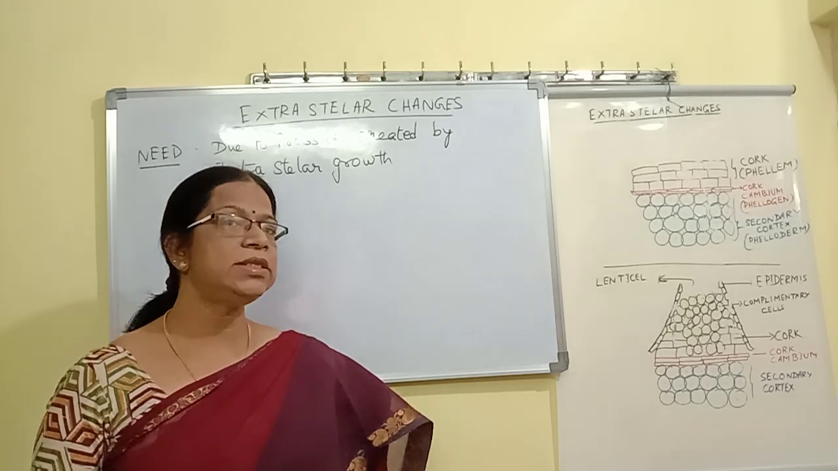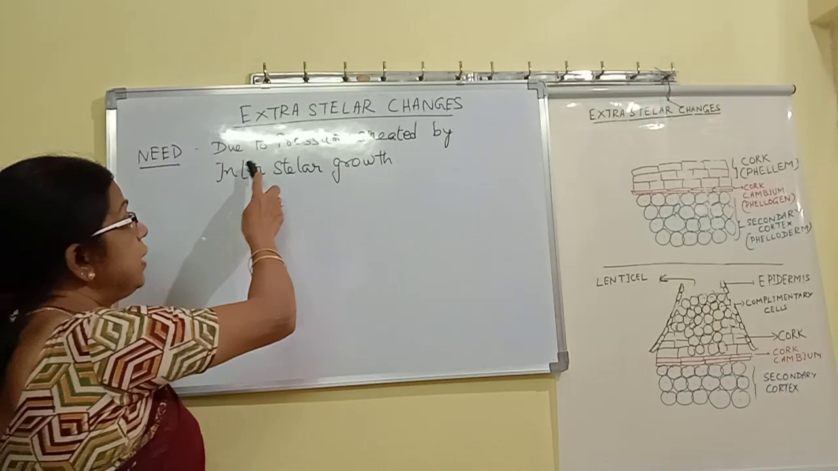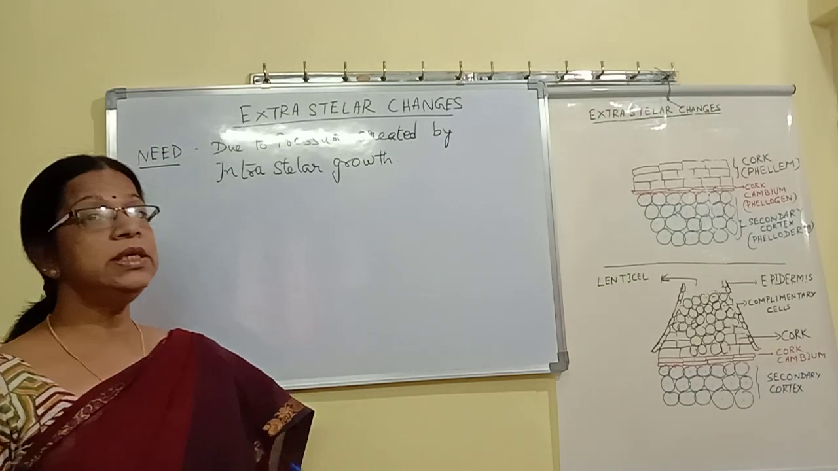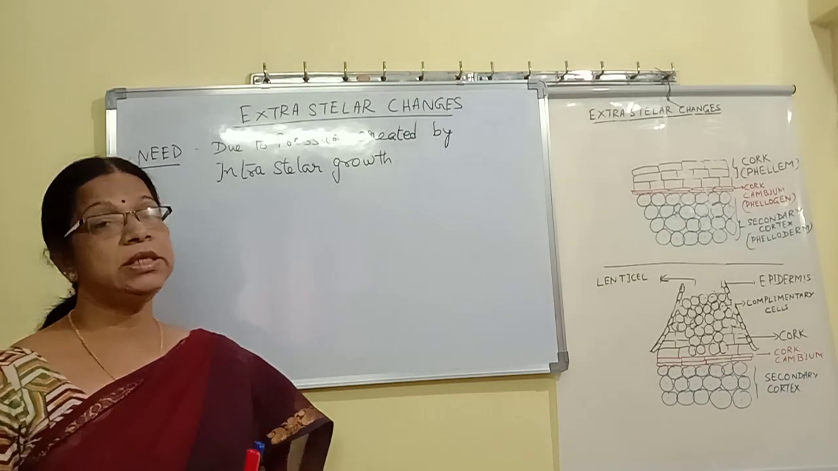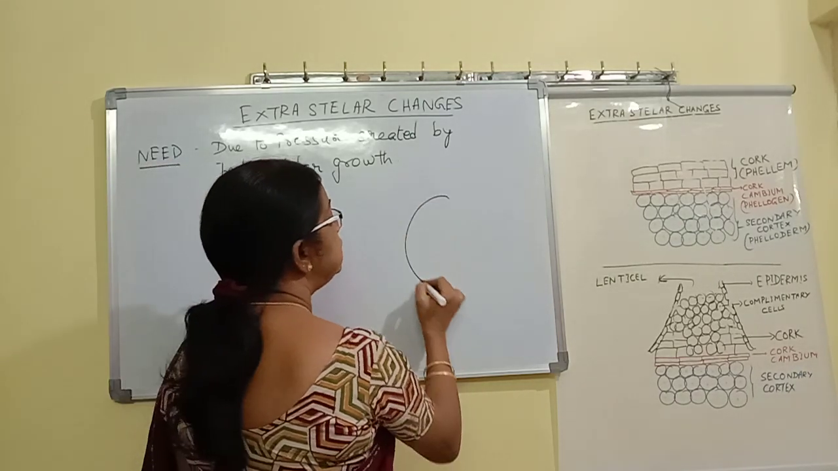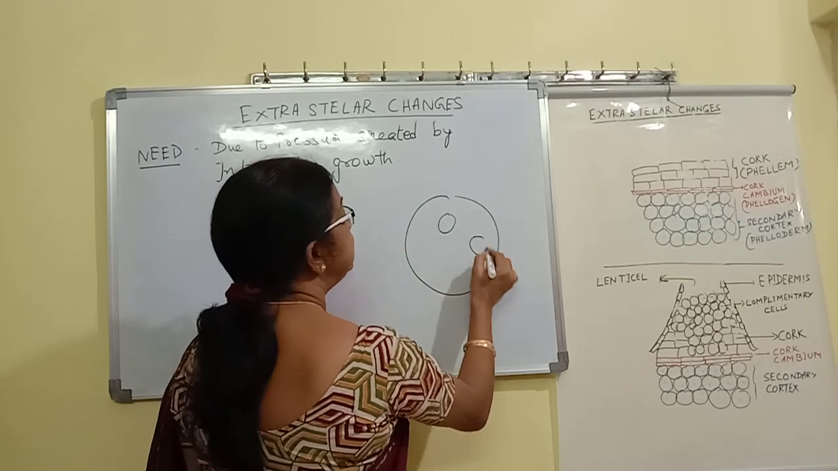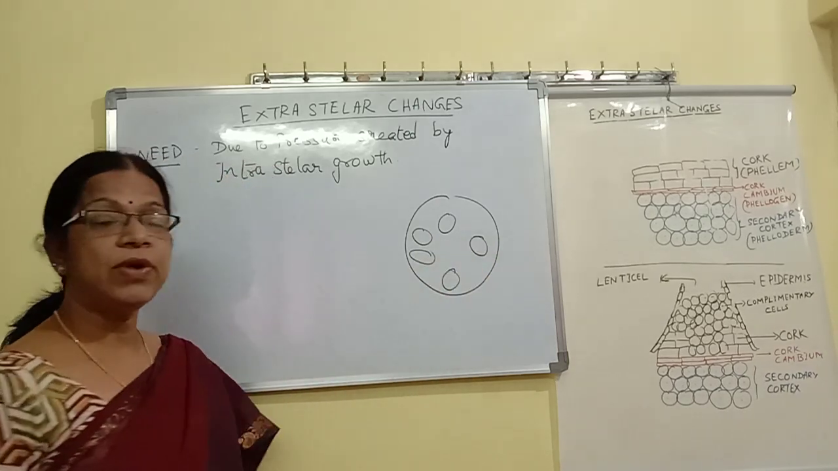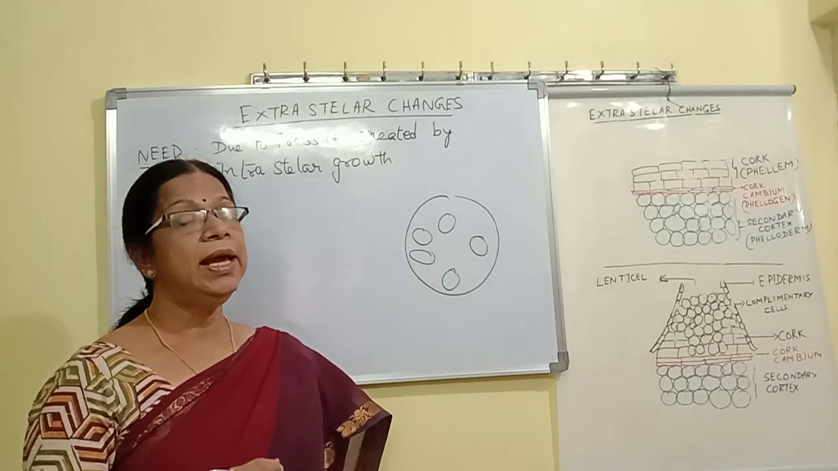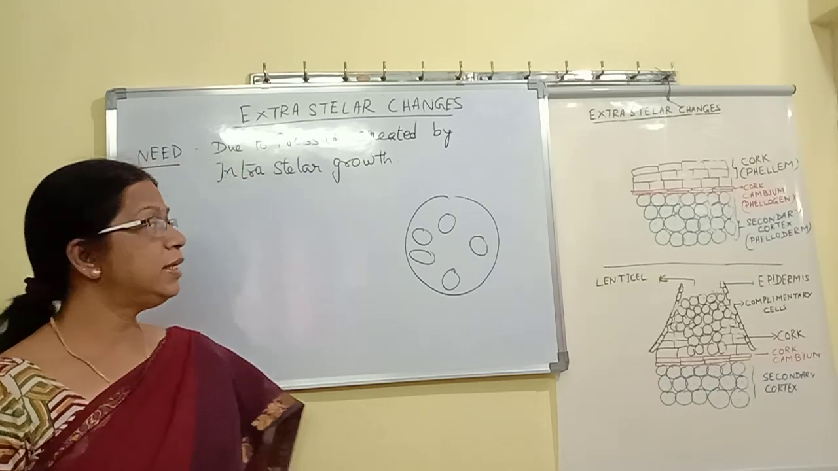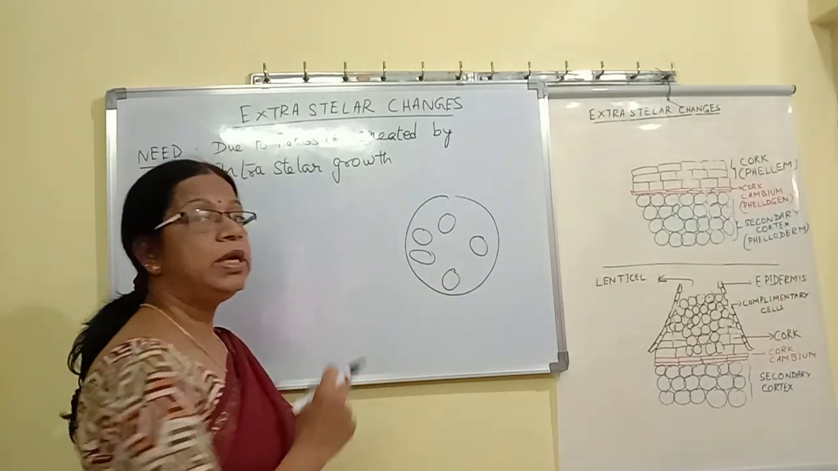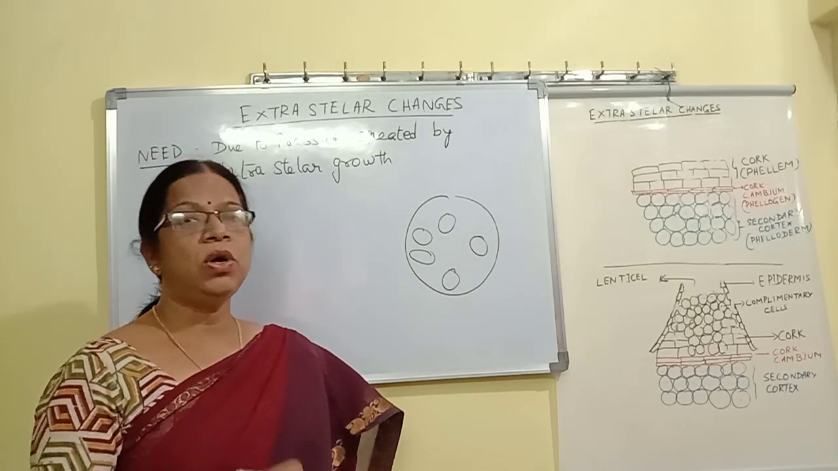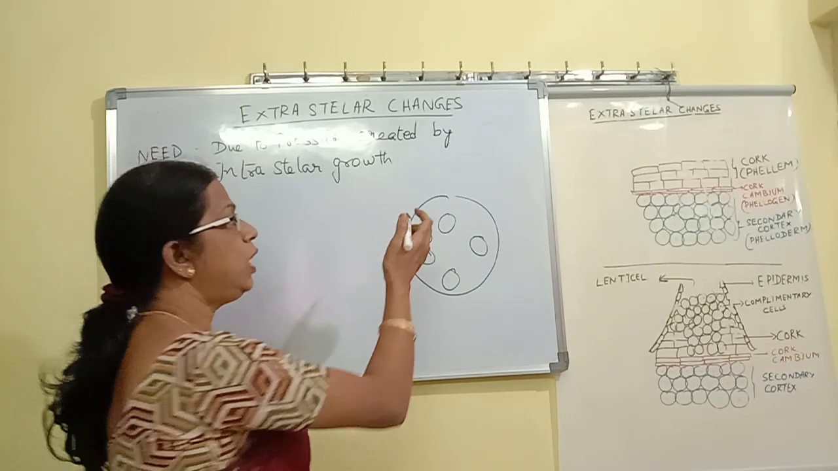What is the need for extrastellar secondary growth? It is because pressure is exerted within the stellar region. In the stellar region, the vascular bundles are present and secondary growth is taking place within them. Their volume is increasing, and in my last lecture we discussed that secondary xylem, or wood, is formed inside the stele. That increases the volume within the stele, so it causes a pressure outside.